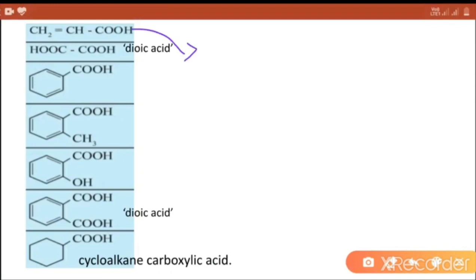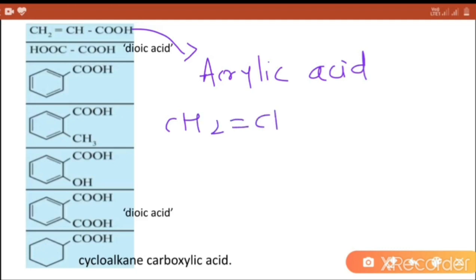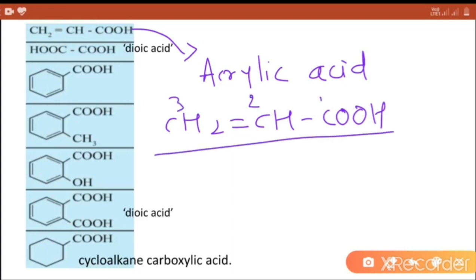Next compound, common name is acrylic acid, and to give the IUPAC name, see the structure in which there are 3 carbon atoms in this compound in the straight chain, and double bond is present after second carbon atom, and carboxyl group is present at the terminal or numbered as the first carbon atom.